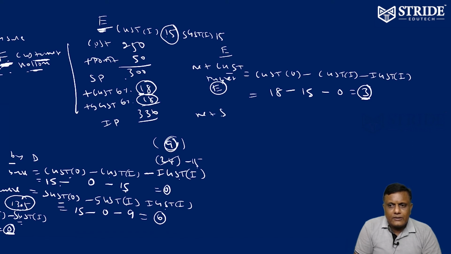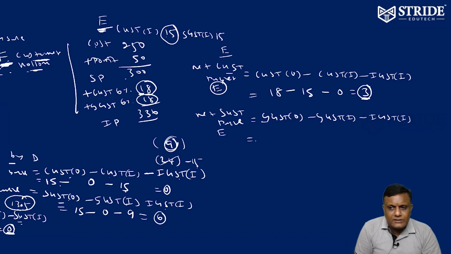Similarly, net SGST payable by E to the government is SGST output minus SGST input minus IGST input. What is the SGST output collected from the customer? 18. What is the input he paid? 15. Is there any IGST input paid by E? No, 0. 18 minus 15, 3. So net SGST payable by E is 3, and net CGST payable by E is 3 to the government.